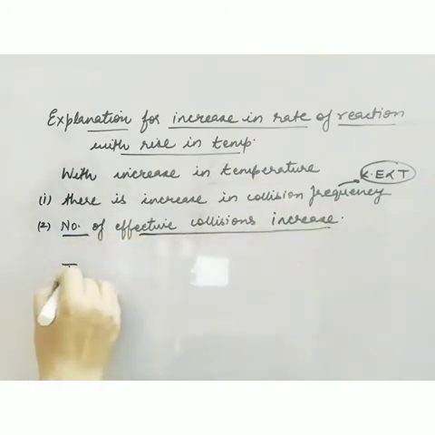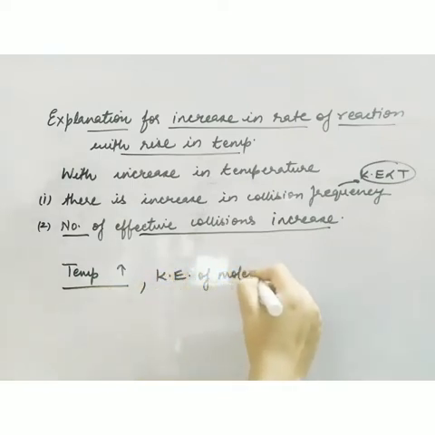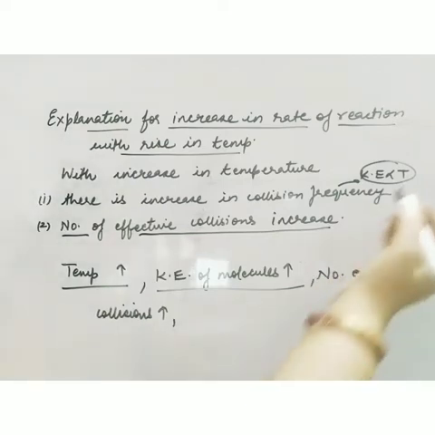So when temperature increases, the kinetic energy of molecules increases, the number of collisions increases, and the number of effective collisions also increases. With increase in temperature, the molecules which were not having sufficient energy now have sufficient energy, because energy is directly proportional to temperature.